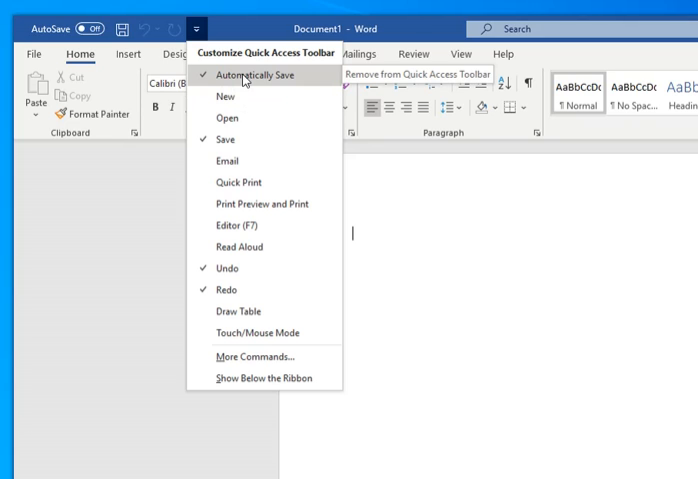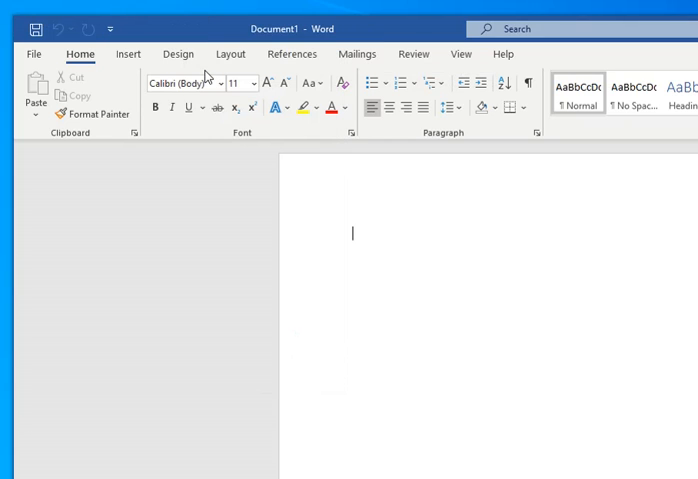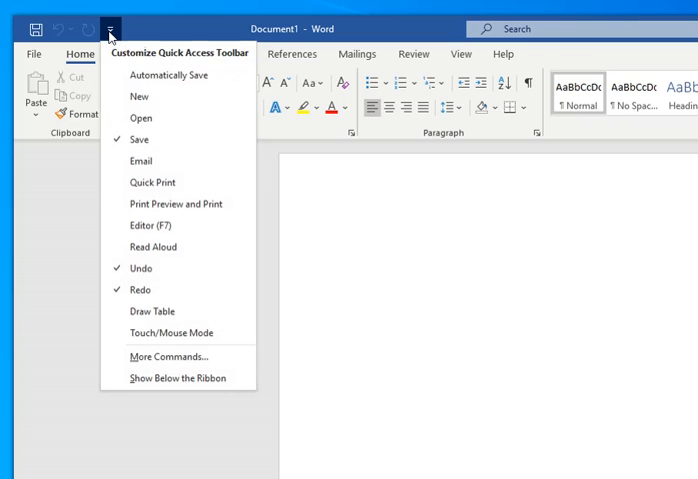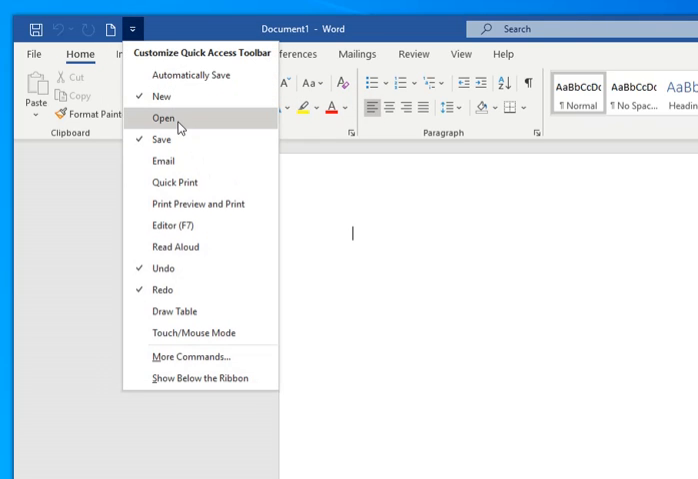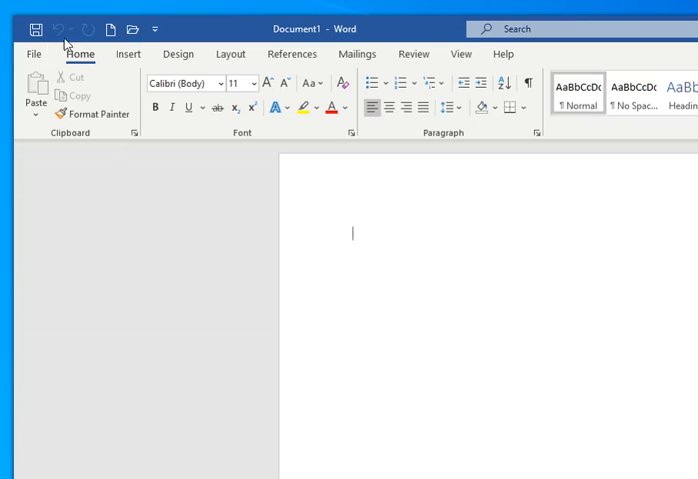So we have automatically saves up there. Let's say I don't want that, so we'll get rid of that. Then here I've got save. I can open. I can do a new. So there's new. There's open. That's weird, you can hardly see these. They're there though. This is undo and redo.